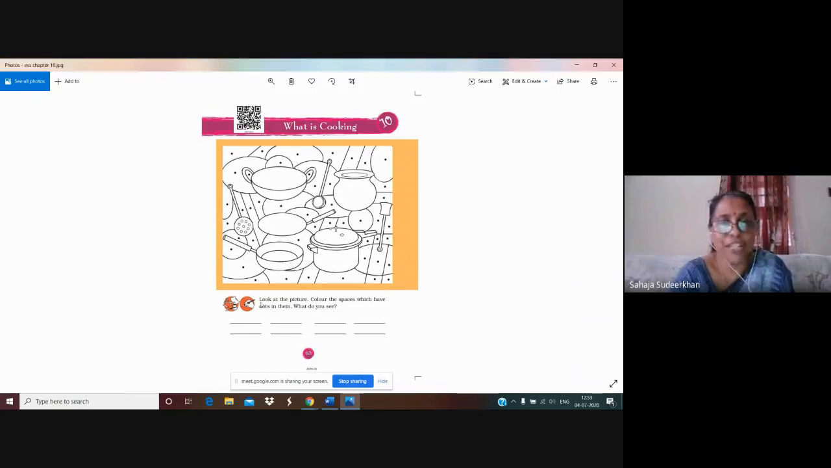Look at the picture and you have to color the spaces which have dots in them. See here, dots are given. So you have to color the dotted parts and then some utensils will be visible. Then you have to write the names of the utensils that you have seen in this picture. Is it clear to all children?